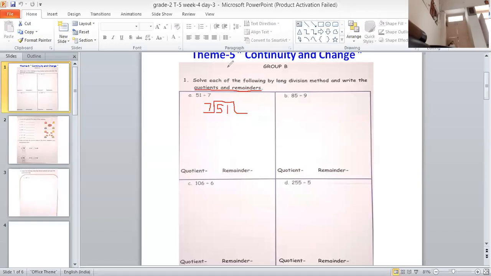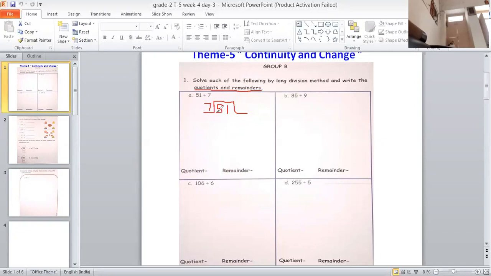That's correct. Now, Riyansika, tell me, we will take this 5 and 1 together, or we will take only 5 at a time? 5 at a time. Can we get 5 in 7 table? No. Then we should take 5, or we should take 5 and 1 together? 51. See, children, you always have to compare the first digit with the outside one.